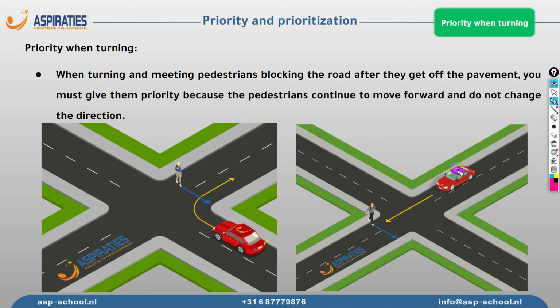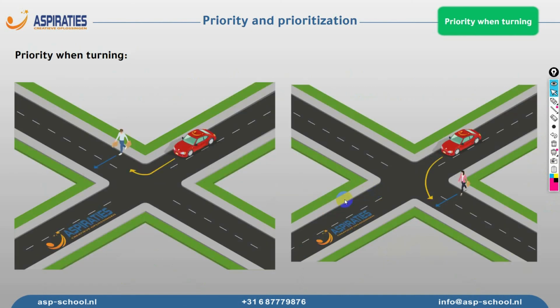In this scenario, however, we are approaching this intersection and we see that there is a pedestrian willing to cross the road. In such a scenario, we can continue going forward because we didn't change direction. As long as we don't turn, we don't lose the priority. Now here we have some more examples. Here always you check the car. We are the one who is turning. The pedestrians are just going on their way, so we must always give way to the pedestrians.